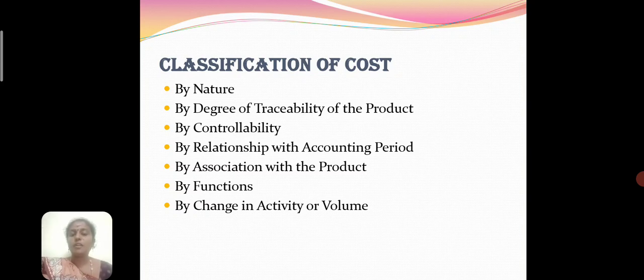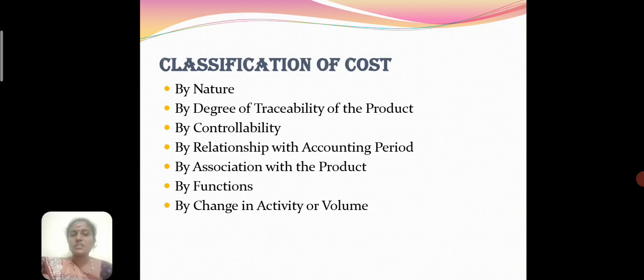By controllability, cost may be classified into two types, controllable and uncontrollable. Controllable costs are those influenced by the management, like material, labor and direct expenses. Uncontrollable costs are not influenced by management or any group of people. They include rent of building, salary and other indirect expenses.